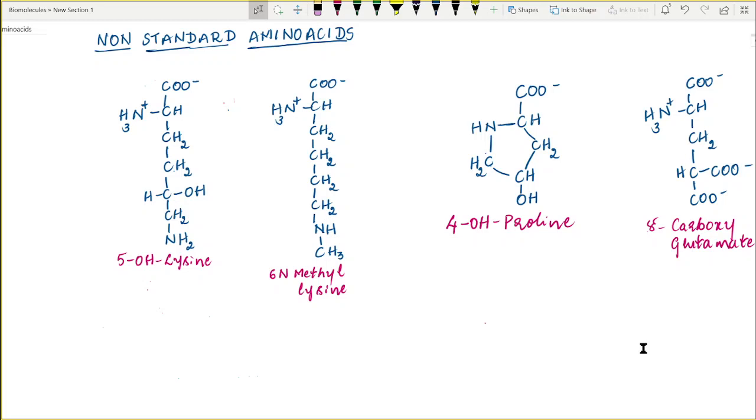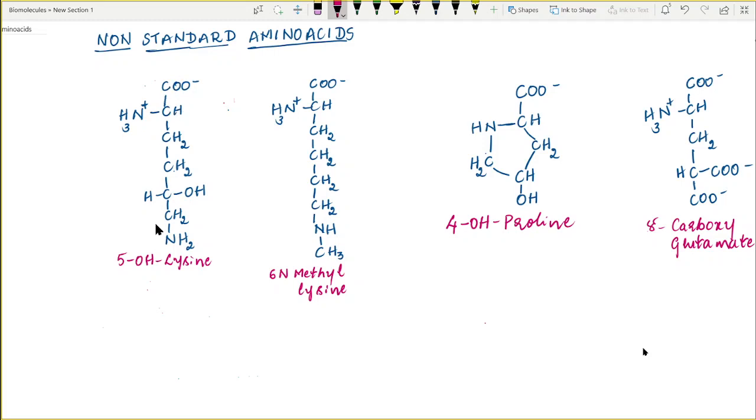As a result, these non-standard amino acids are present in the protein. Some of the most common non-standard amino acids are 5-hydroxylysine, 6-N-methyl lysine, 4-hydroxyproline, gamma-carboxyglutamate. Now let us know their structure.